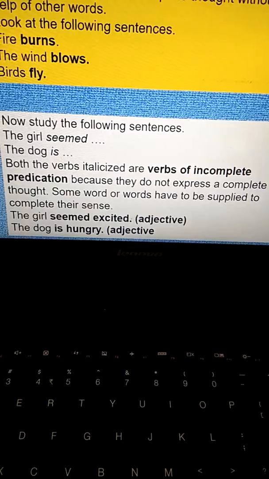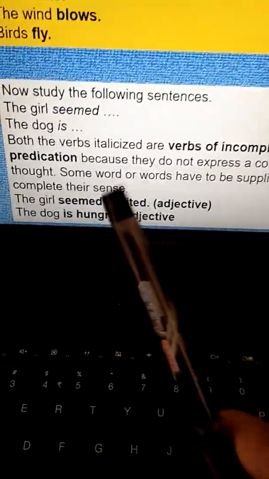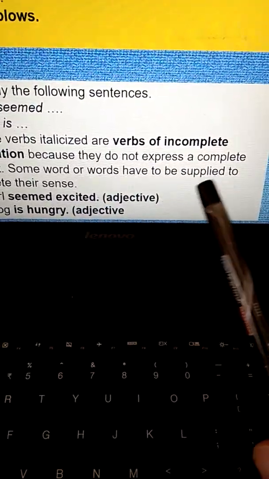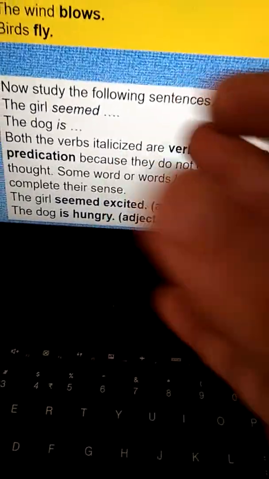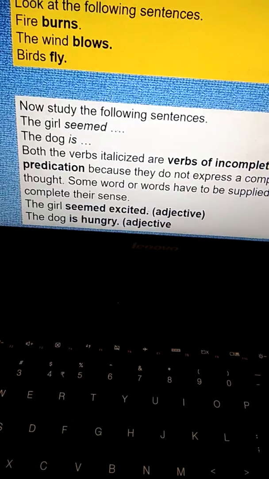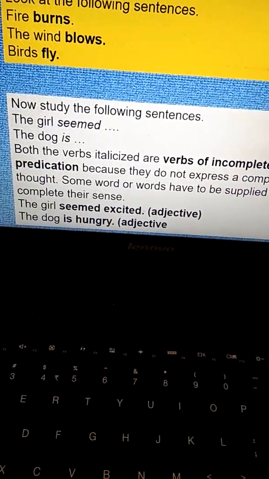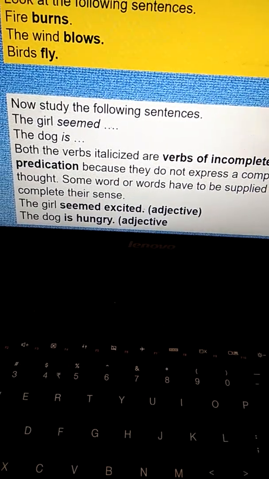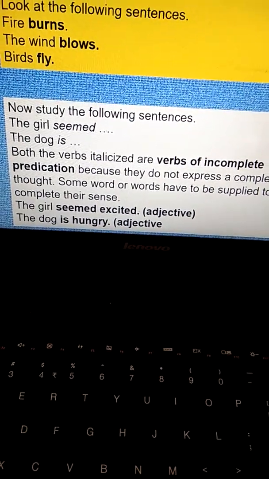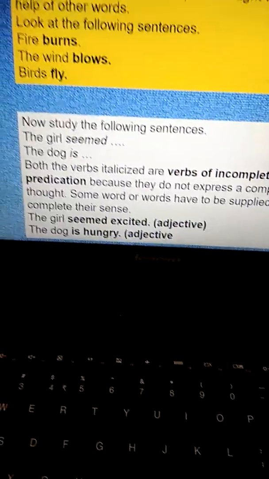They do not express a complete meaning. Some word or words have to be supplied to complete their sense. So something needs to be added here to make it meaningful. The girl seemed excited. It's an adjective. The dog is hungry. It's again an adjective. Clear, children?